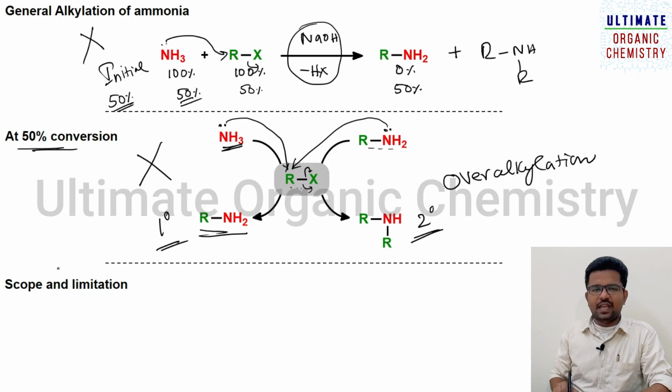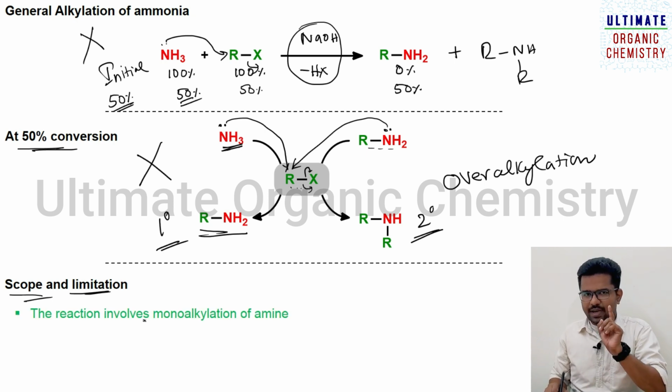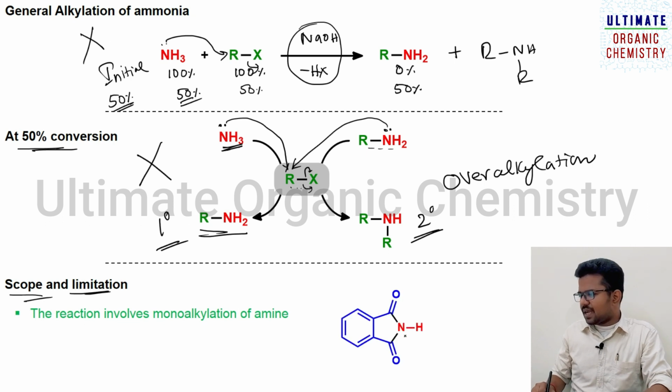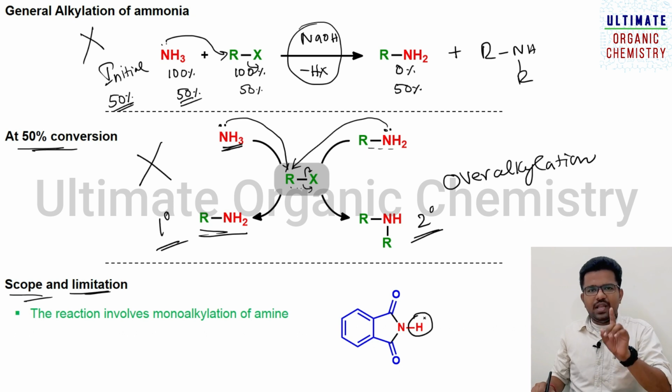Now let us discuss the scope and limitation of this Gabriel phthalimide synthesis. What is the best advantage of this reaction? This reaction involves monoalkylation of amine, that is, only one alkyl group can be added. Why only one? If you ask that question, you can see this molecule, this is phthalimide. In this case, the nitrogen is connected to only one hydrogen atom. So you can add only one alkyl group by removing this hydrogen atom, and we end up with the formation of the monoalkylated product.